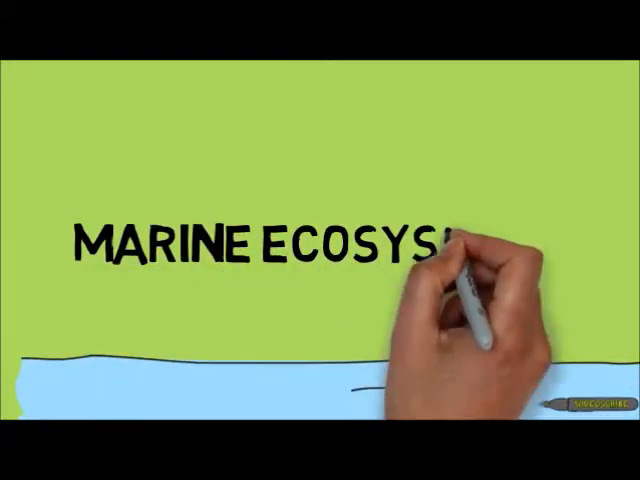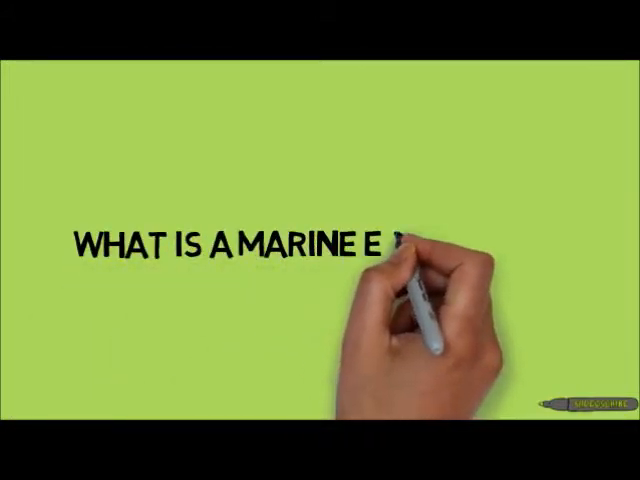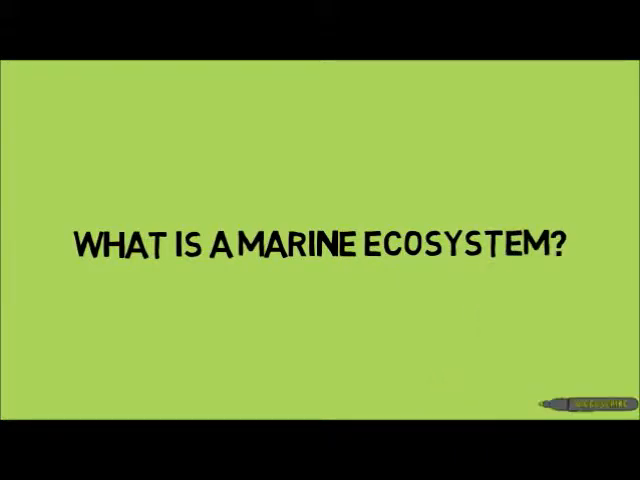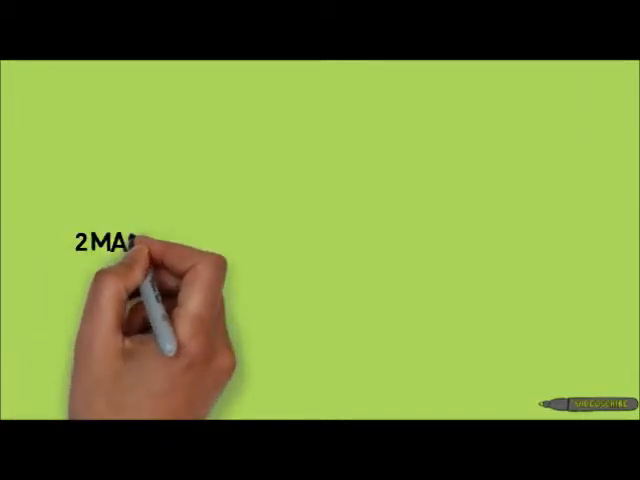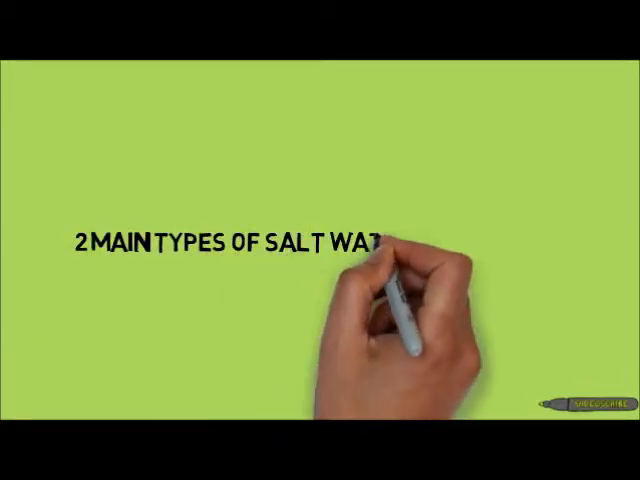Tuning in to watch this short video on marine ecosystems. You might be wondering, what is a marine ecosystem? Well, a marine ecosystem is the largest of aquatic ecosystems. It includes oceans, saltwater marshes, estuaries, lagoons, coral reefs, and the deep sea.